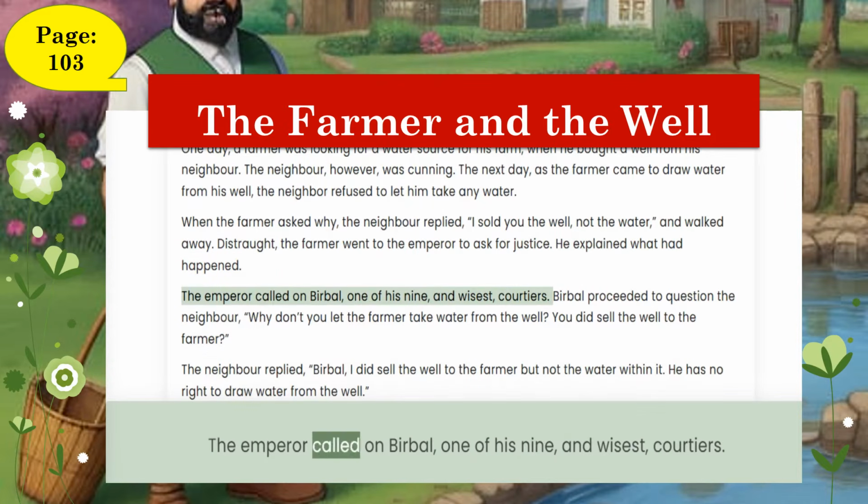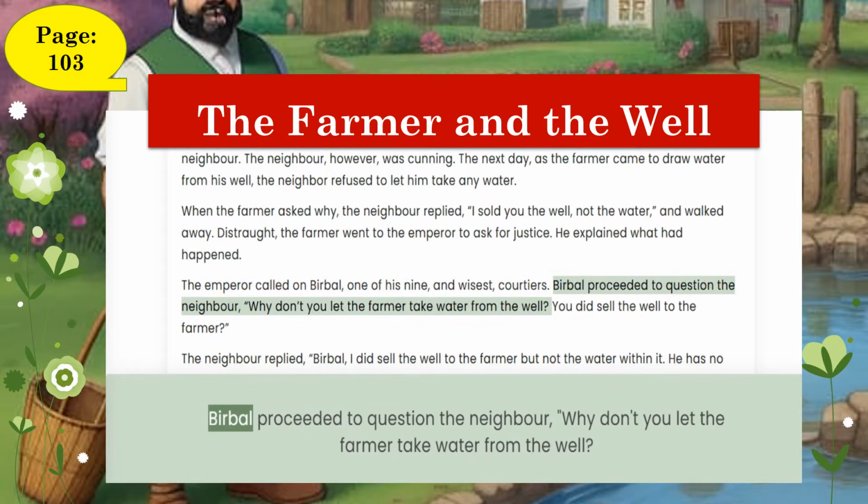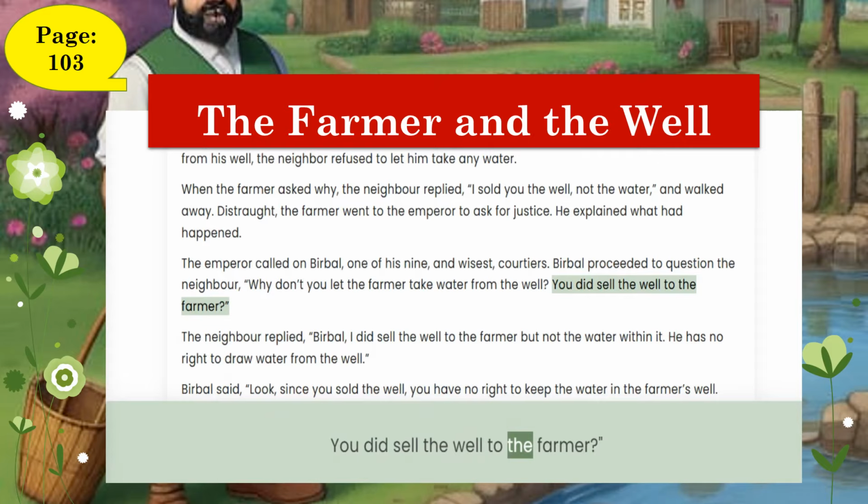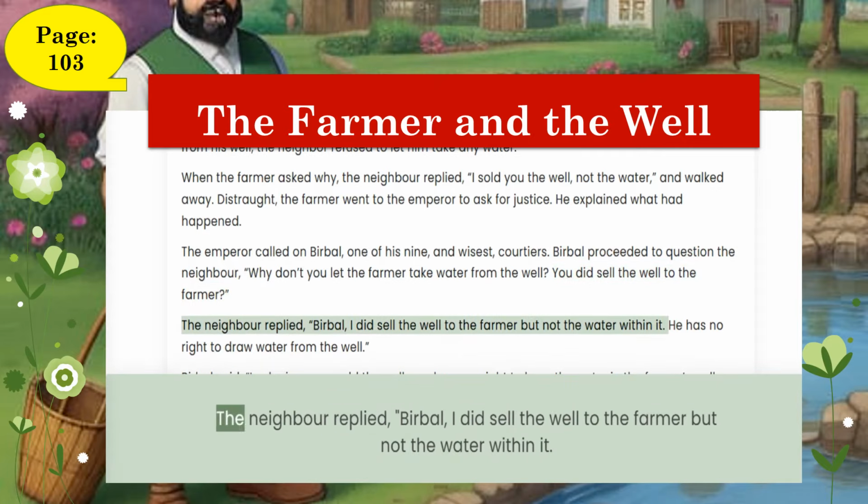The emperor called on Birbal, one of his nine, and wisest, courtiers. Birbal proceeded to question the neighbor, "Why don't you let the farmer take water from the well? You did sell the well to the farmer." The neighbor replied, "Birbal, I did sell the well to the farmer but not the water within it.